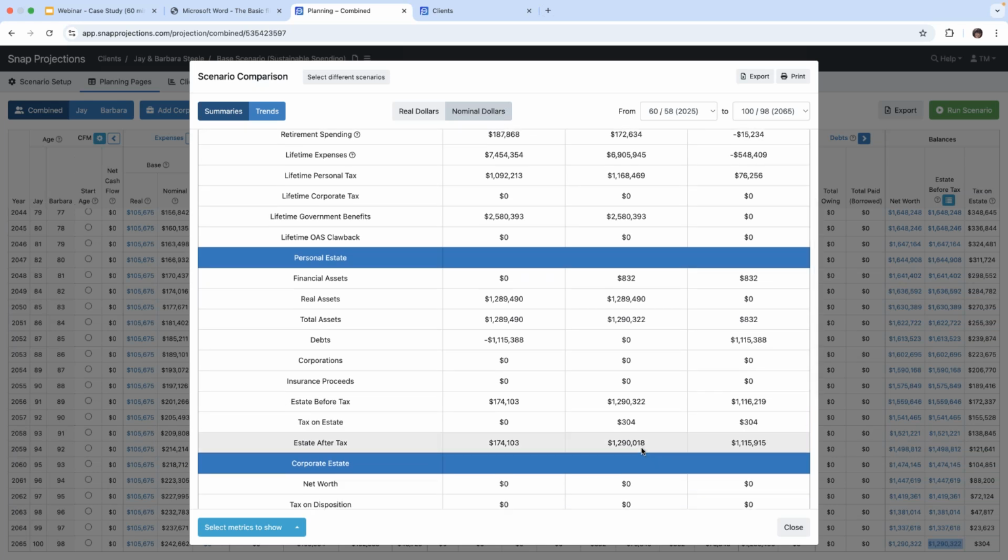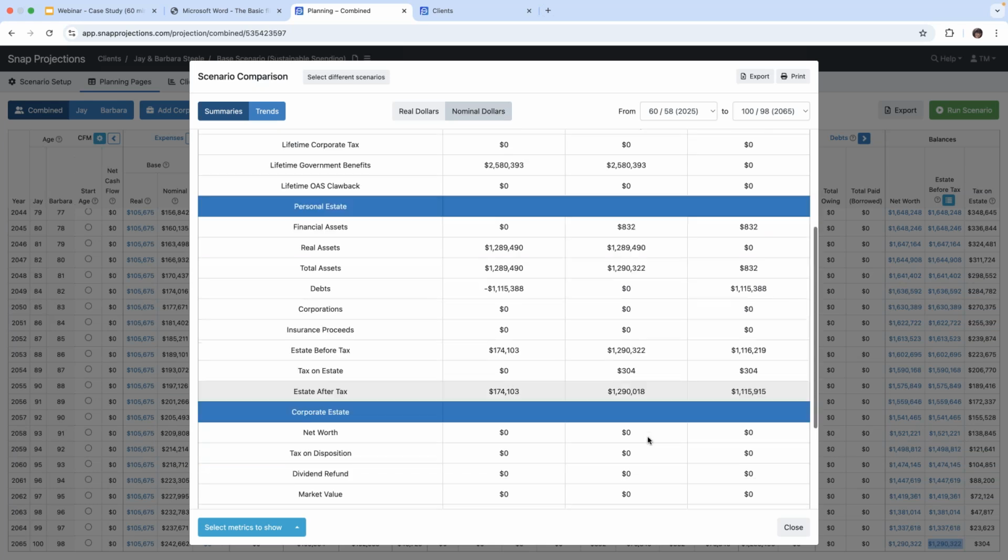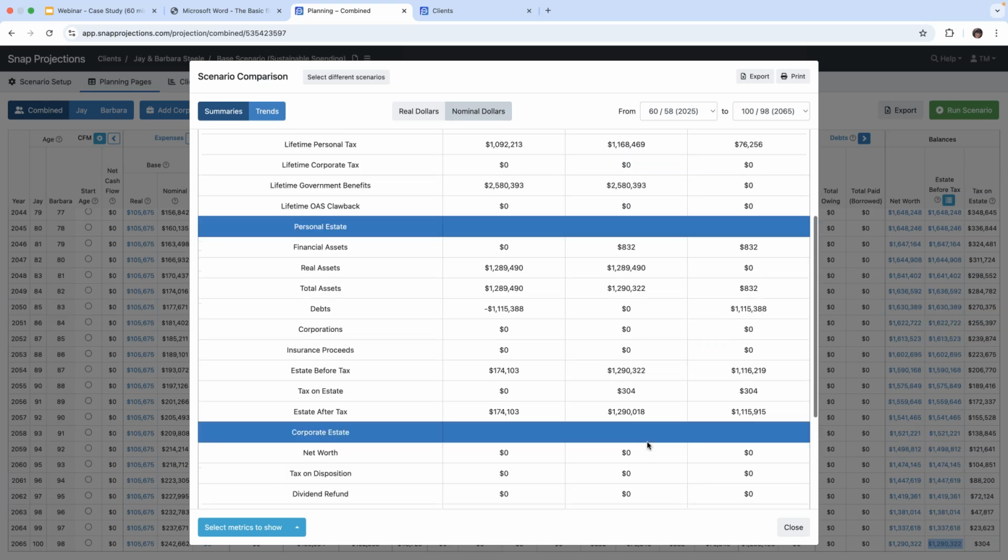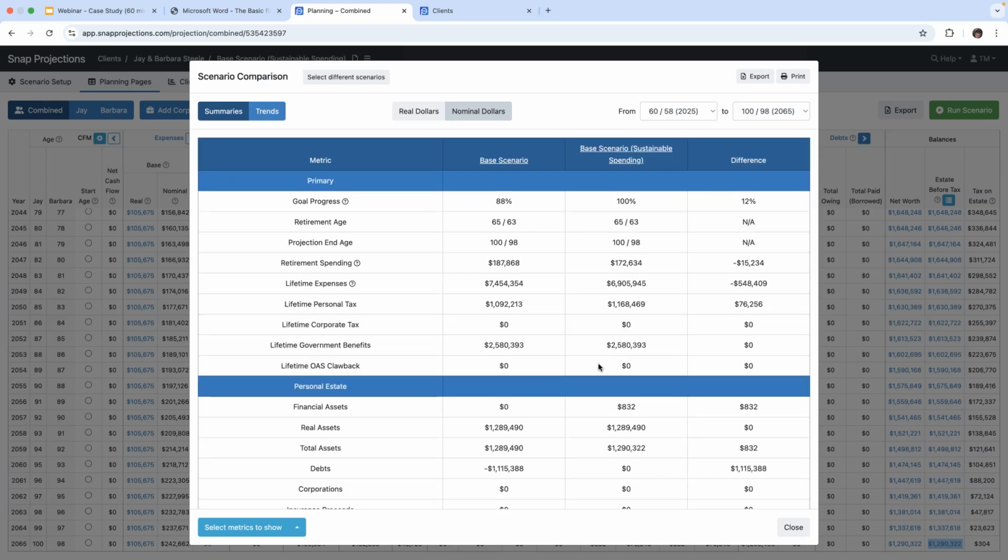And then the estate after tax is significantly more under the sustainable scenario, to the tune of $1,115,915. So it's very interesting to look at it on a comparative basis.